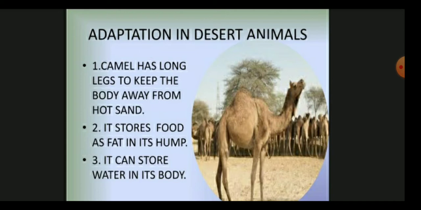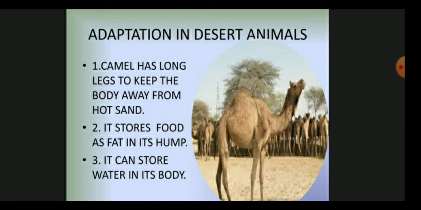So children, there are some adaptations, so we are going to discuss the adaptations of the camel. The first adaptation of the camel is that it has long legs to keep the body away from hot sand. So the legs are very long, which helps to keep the body away from the heat of the sand.